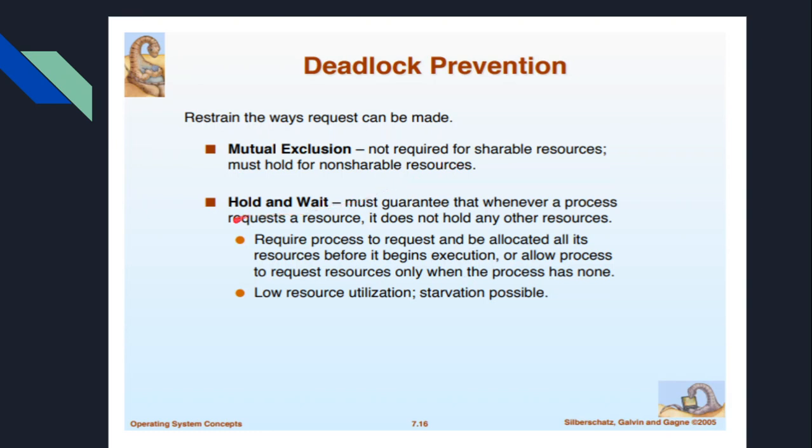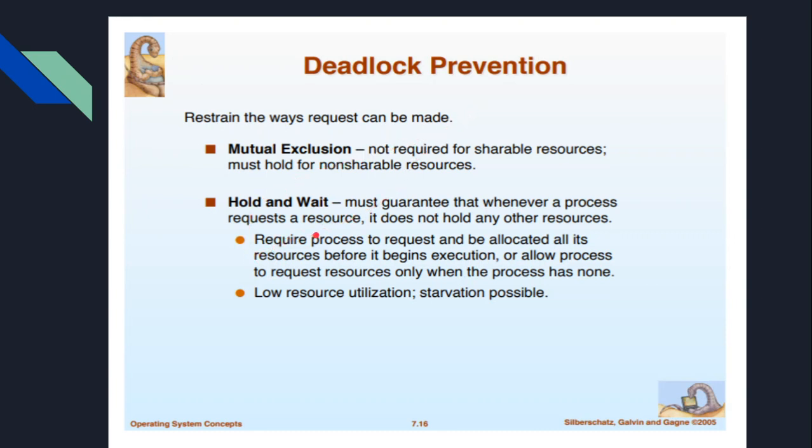And then the second one is hold and wait. What is hold and wait? One processor is holding a particular resource, and it has to wait till the other process releases the other resources for its use. So we must guarantee that whenever a process requests a resource, it does not hold any other resources. That means when a process is waiting for some resources, it should not hold any other resources. It should release what it was holding, and only then can it wait for the other resources. If that is the case, we can prevent the deadlock.